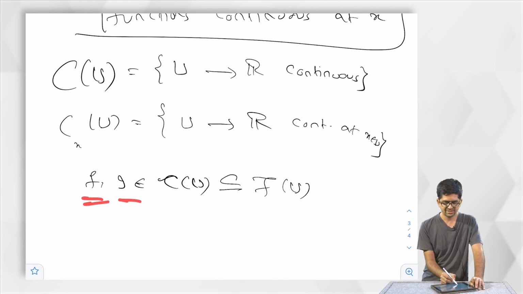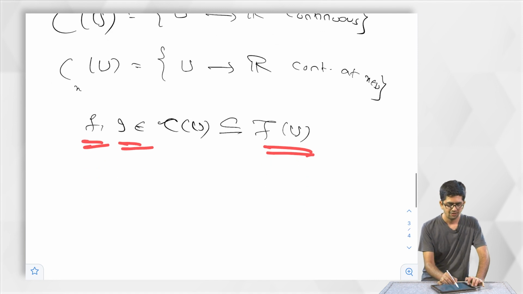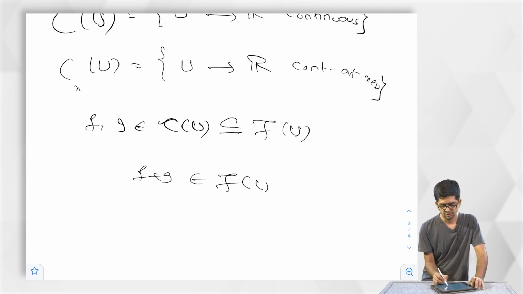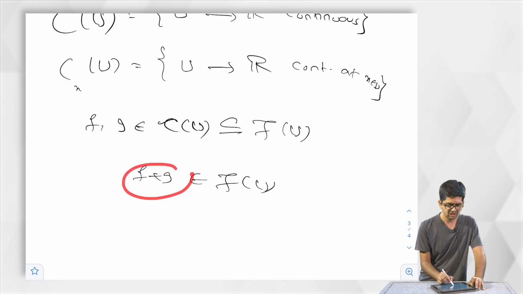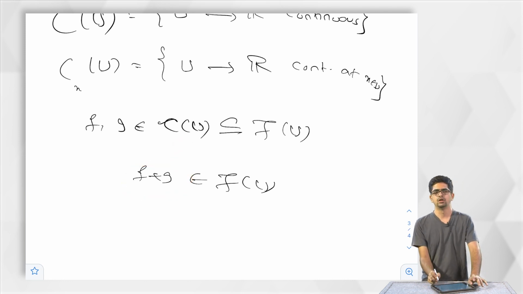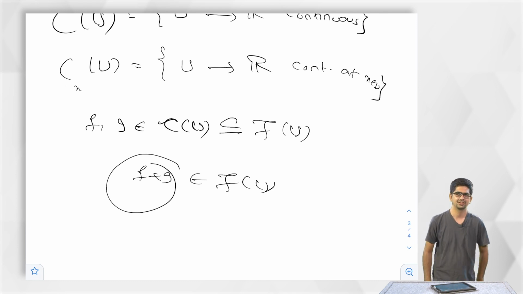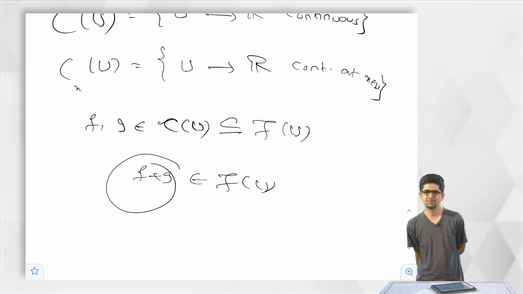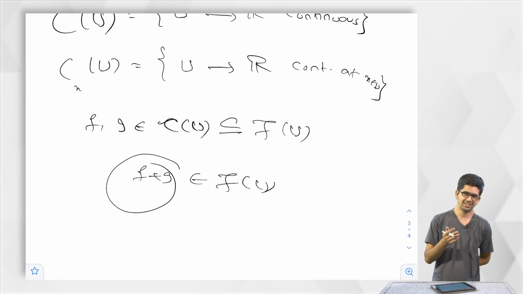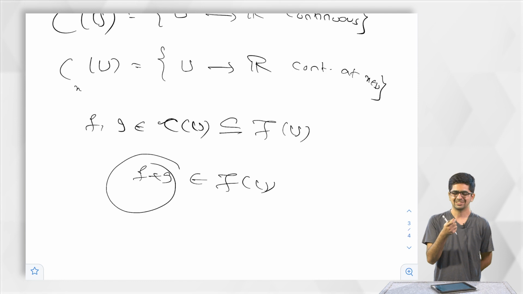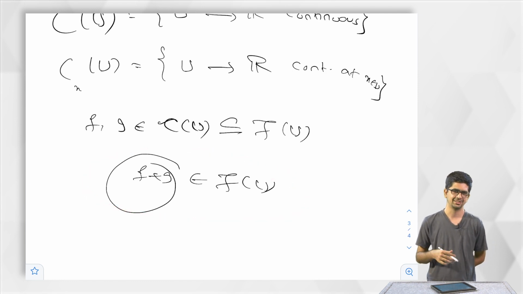So, f and g being elements of FU, one can talk about f plus g being an element of FU. The only question now is, is f plus g an element of CU? So who will check that the sum of continuous functions is continuous? You do not have to spend so much time on this, you have already done this, or I am assuming you have already done something that gives this as an easy consequence.